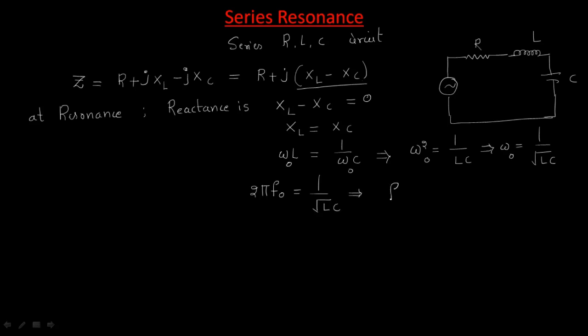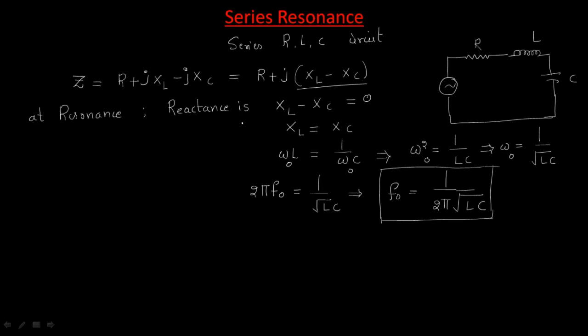From that we can find f naught equals 1 by 2 pi root LC. This is the resonant frequency of the series RLC circuit.